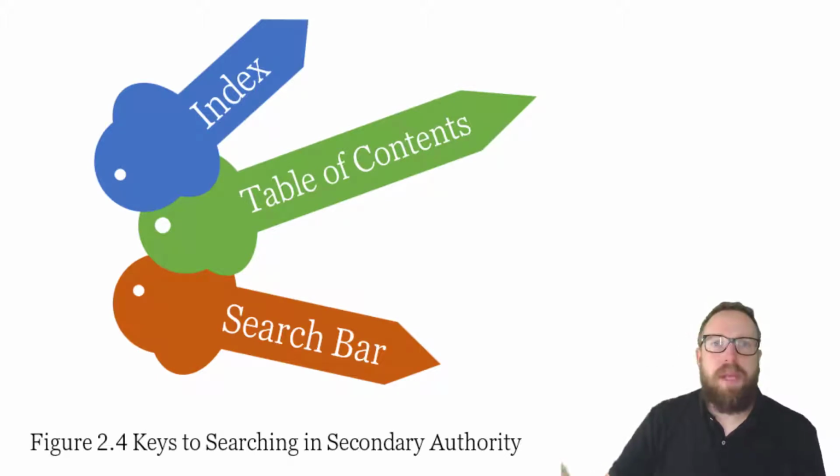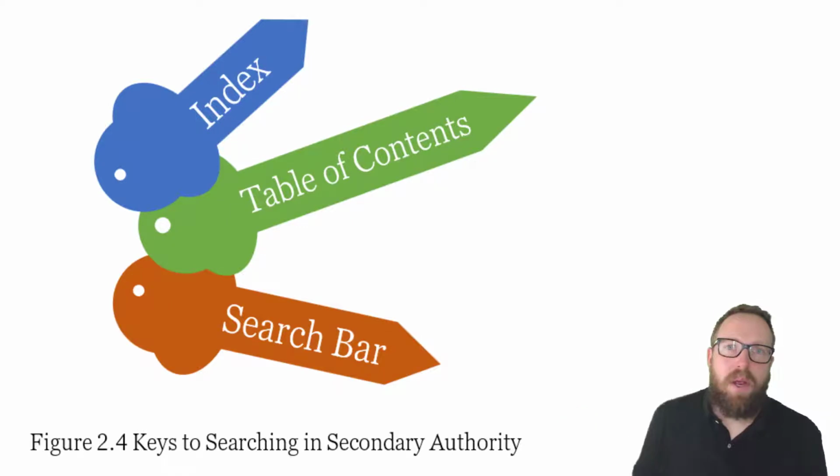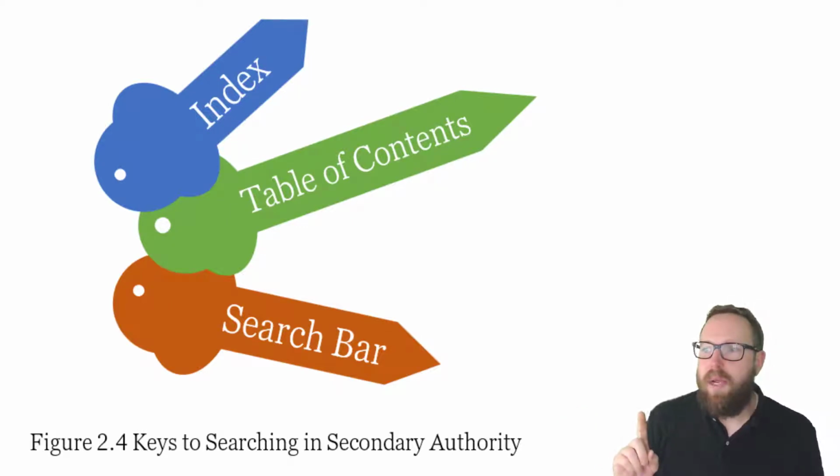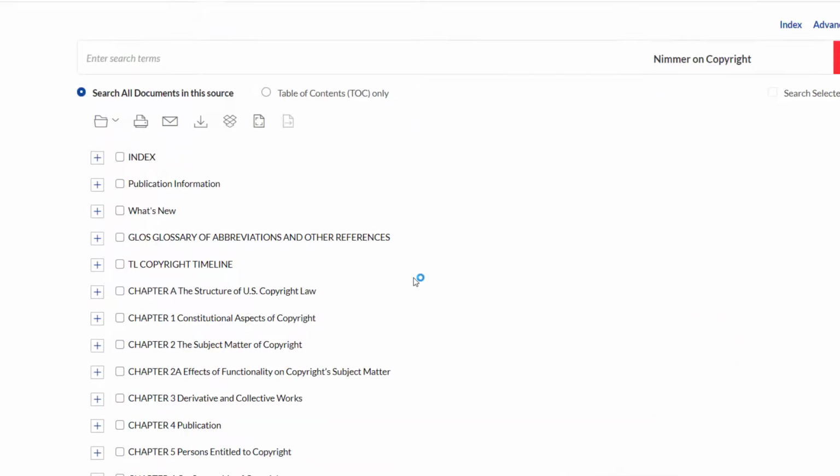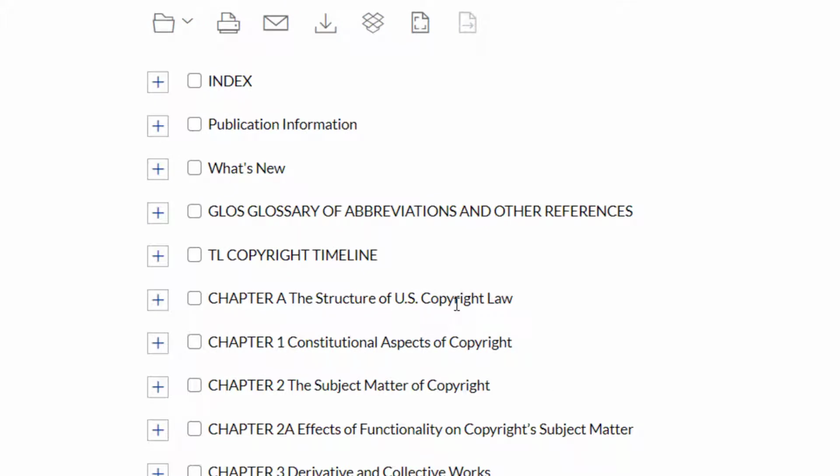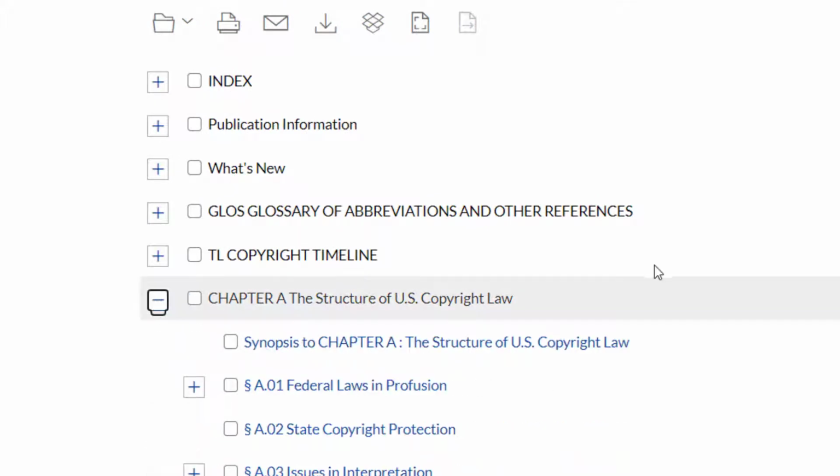Now, there are many ways to search in secondary authority. We could go to the index, we could use the search bar, but we're going to use the table of contents because it gives us context for what the heck is going on. So if we look at just the beginning here, the structure of U.S. copyright law, that's a great place to begin.